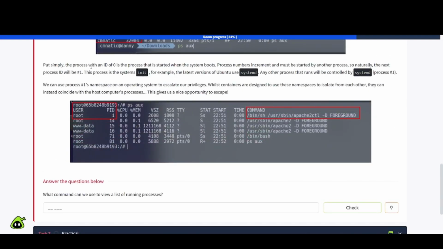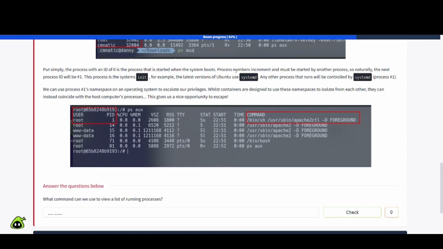Put simply, the process with an ID of 0 is the process that is started when the system boots. Process numbers increment and must be started by another process, so naturally the next process ID will be number 1. This process is the system init. For example, the latest versions of Ubuntu use systemd.